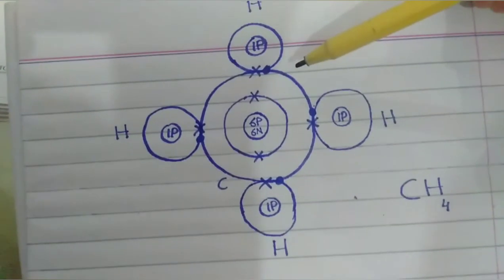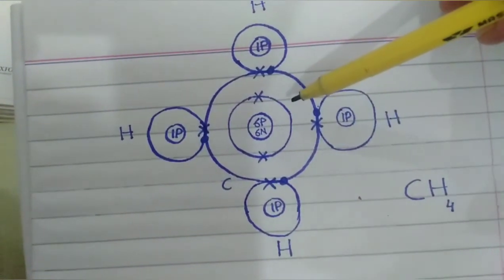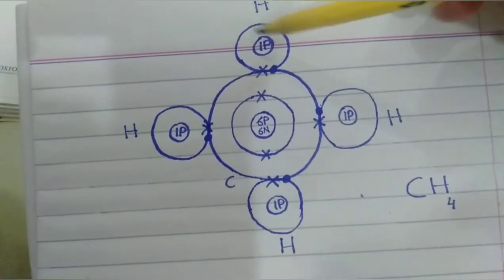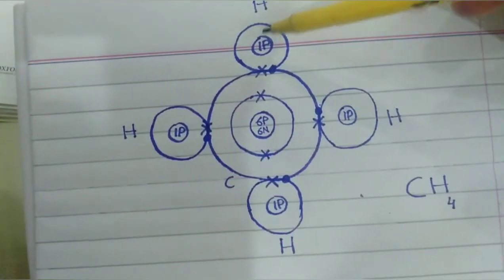Beta, this is the methane molecule in which 1 carbon atom shared its electrons with 4 hydrogen atoms like this.